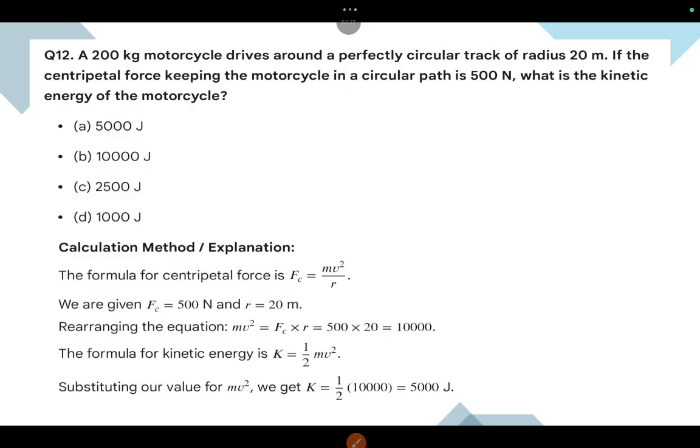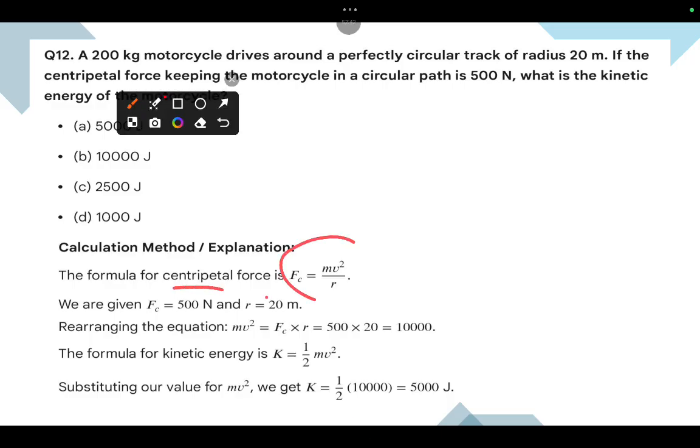Now coming to the 12th one. A 200 kg motorcycle drives around a perfectly circular track of radius 20 meters. If the centripetal force keeping the motorcycle in a circular path is 500 Newton, what is the kinetic energy of the motorcycle? The centripetal force is Fc equal to mv square by r. The given data: Fc equal to 500 Newton, r equal to 20 meters. Rearranging the formula, mv square equals Fc times r, that means 10,000.